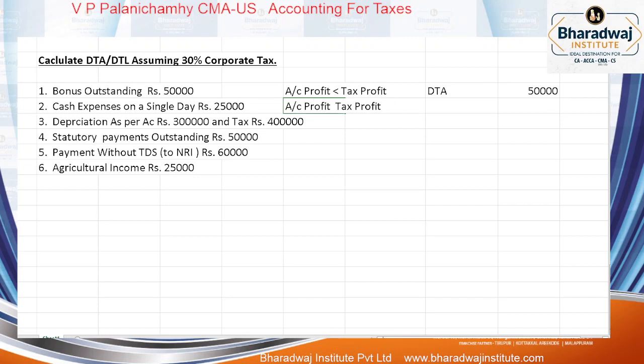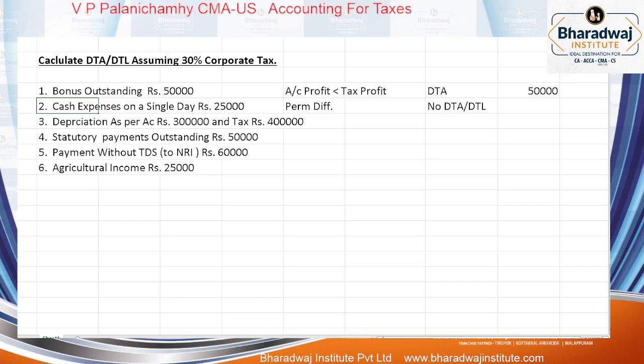Wait. Is it a timing difference or permanent difference? It is a permanent difference. So no DTA or DTL. For example, you have paid cash expense of 25,000. Can you claim it now? Can you claim it in future? It is permanently disallowed.